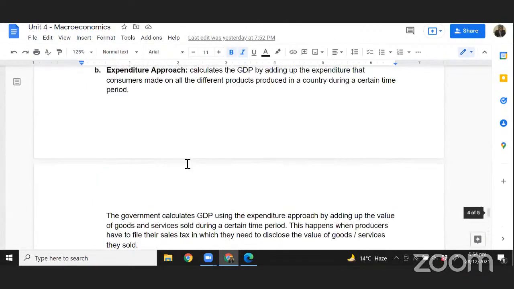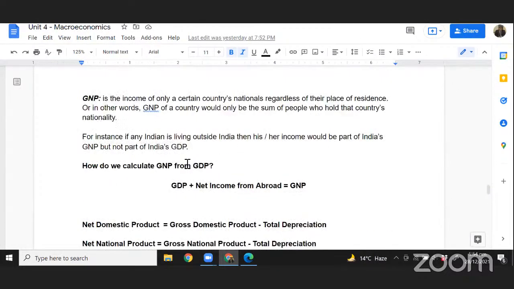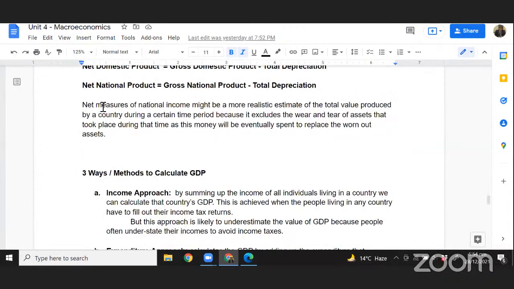So net measures are a more realistic estimate of the value of goods and services produced by a country. Why? Because it excludes the wear and tear of assets that took place during the time, as this money will eventually be spent to replace the worn out assets. So that is why net measures are a better estimate of national income as compared to gross measures.